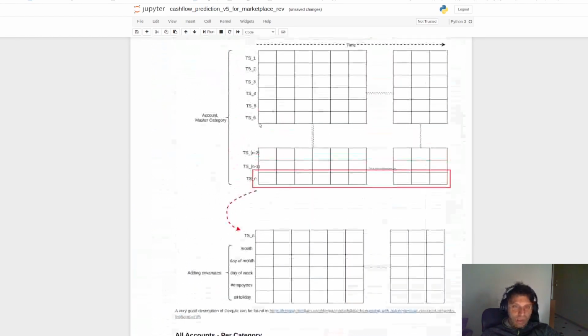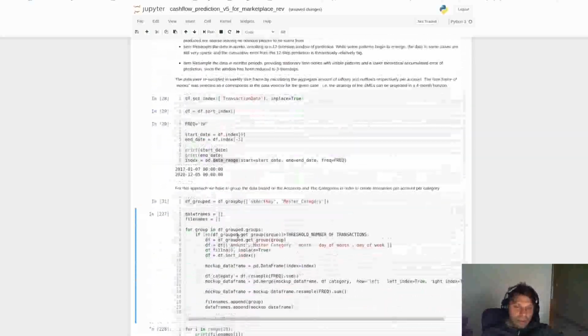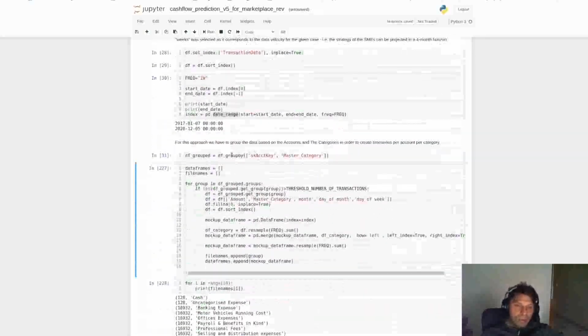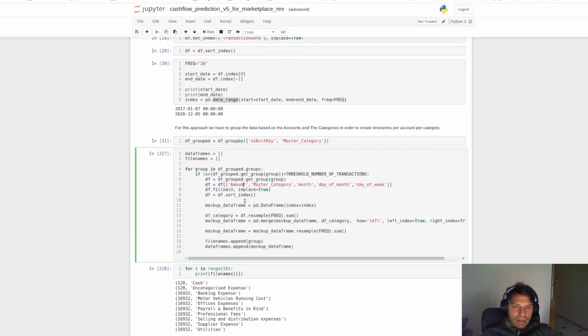As we said, we should create per account, per category, a new time series. That means we have to group our transactions using these two features, and we are using the equally sized data frames, which were added in a list here.